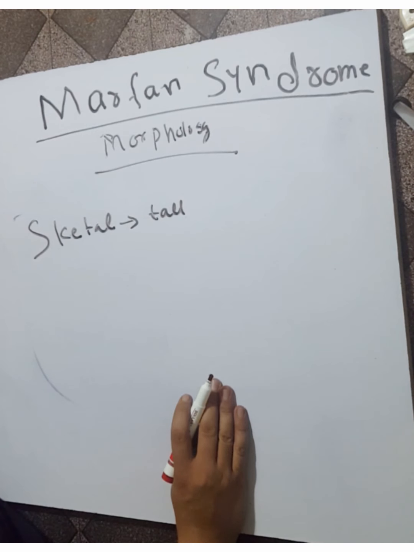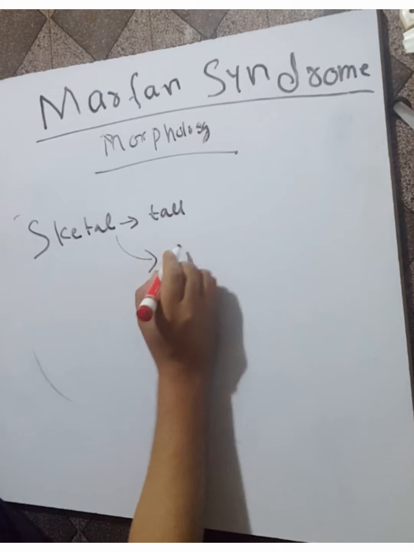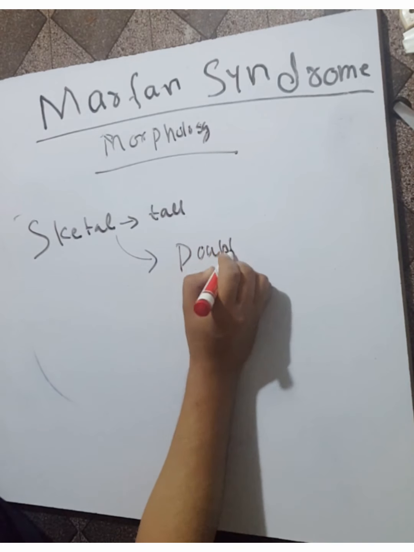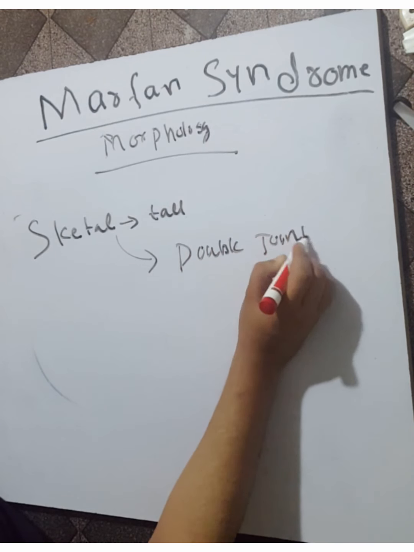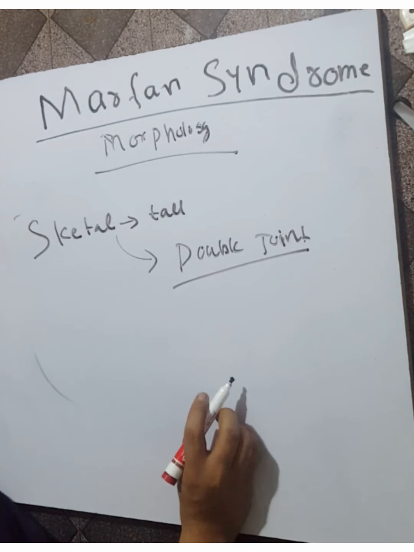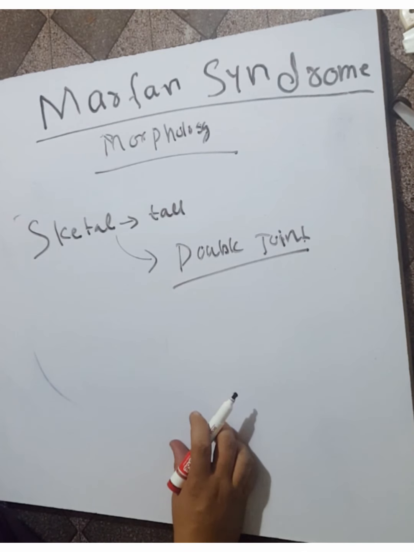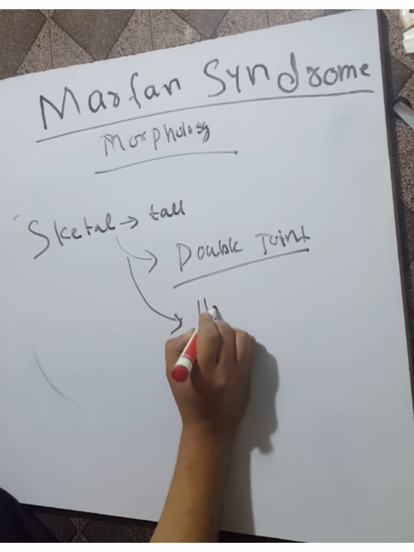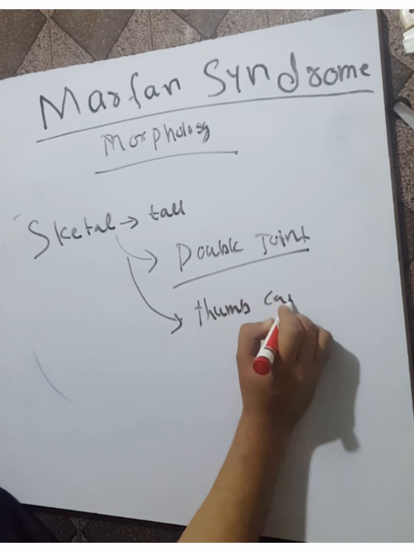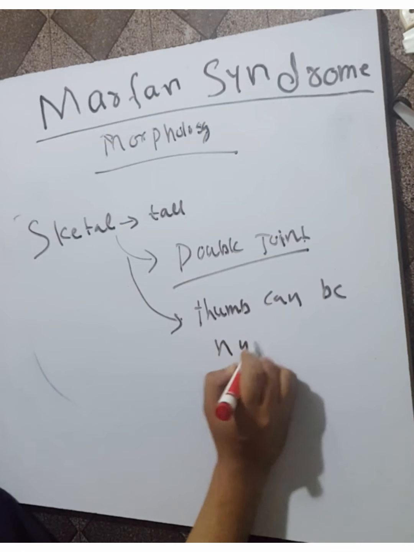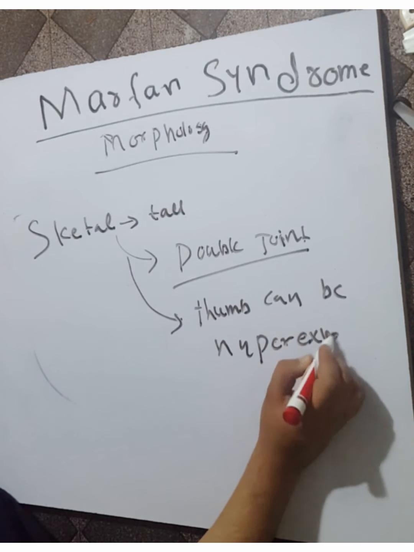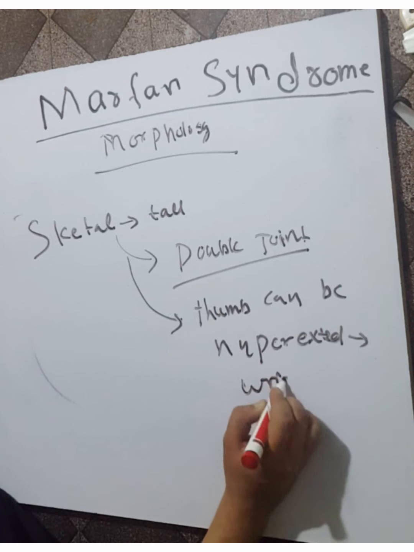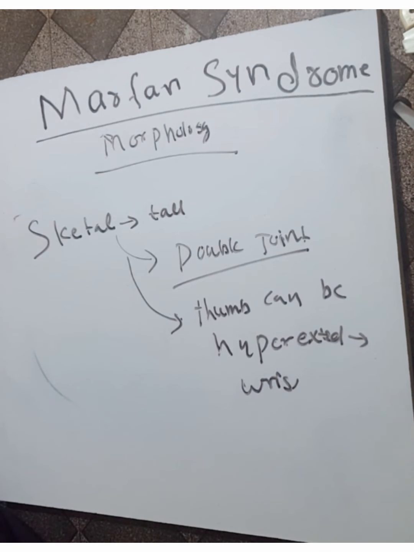The patient sometimes may be double-jointed. Typically the thumb of the patient can be hyperextended back to the wrist. The thumb can be hyperextended, especially back to the wrist.